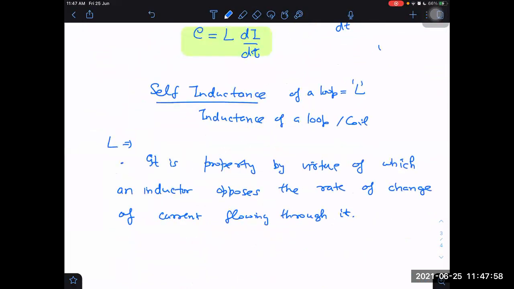What is an inductor? A substance which has the property of self-inductance. What is the property of self-inductance? It is a property by virtue of which any conducting loop tends to oppose the rate of change of current flowing through it. Okay.